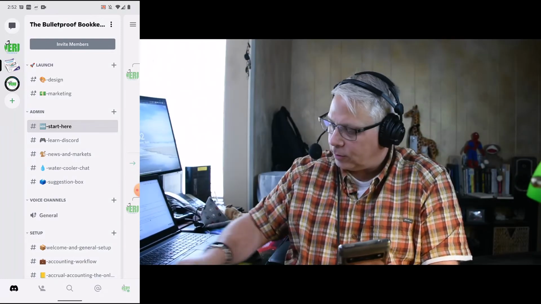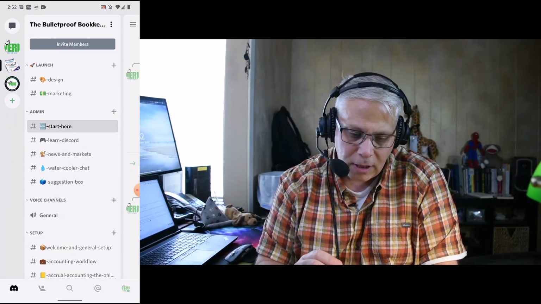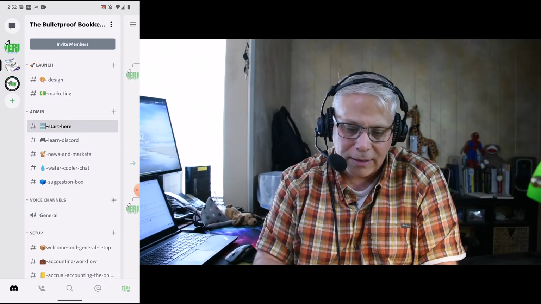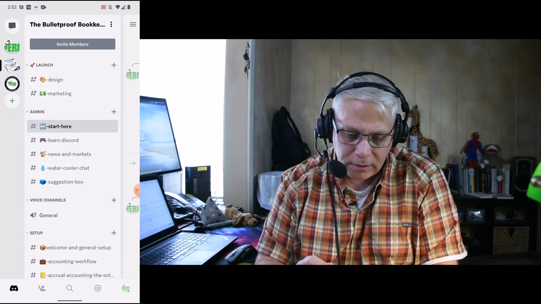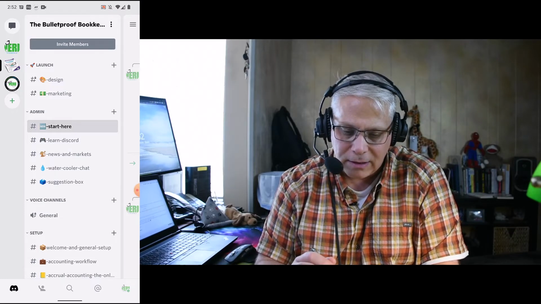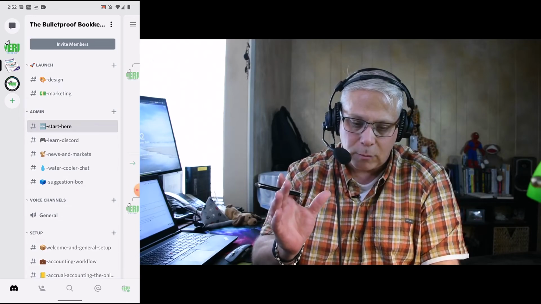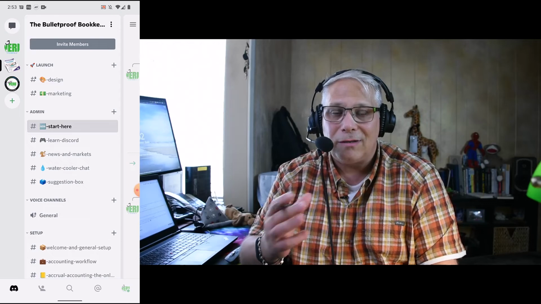So on my mobile screen, I've got the Discord app up. You can see on the left, just as you might have seen in the desktop app, it has my different Discord servers. I'm, of course, in the e-commerce accounting one, right? And what I've got on my mobile screen is the left margin that you see in the app. One of the reasons I love this so much is the layout. The experience is very consistent.